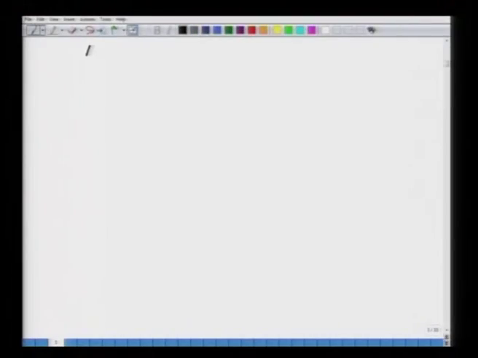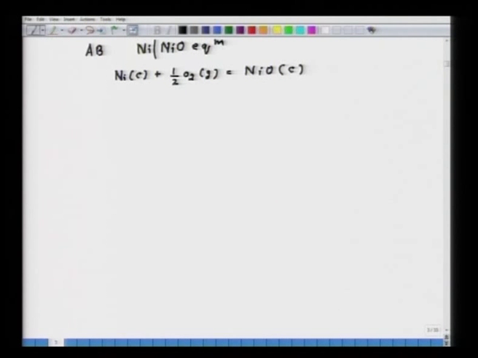Now, if I consider for example the line AB, it represents Ni NiO equilibrium. So, I will write down now nickel condensed phase plus half O2 gaseous phase, that is equal to NiO again condensed phase.